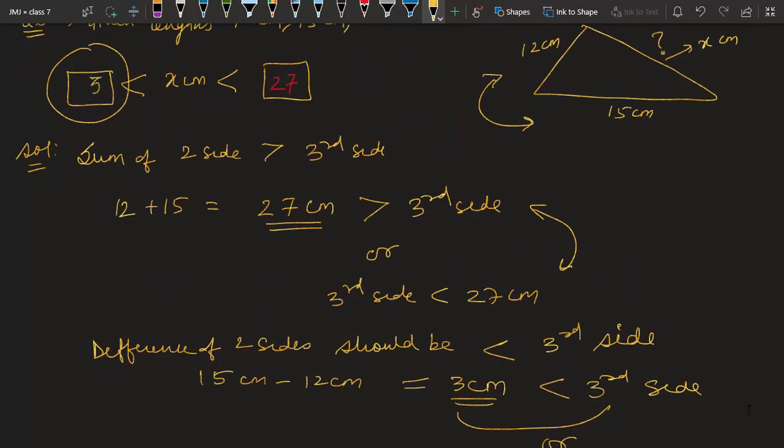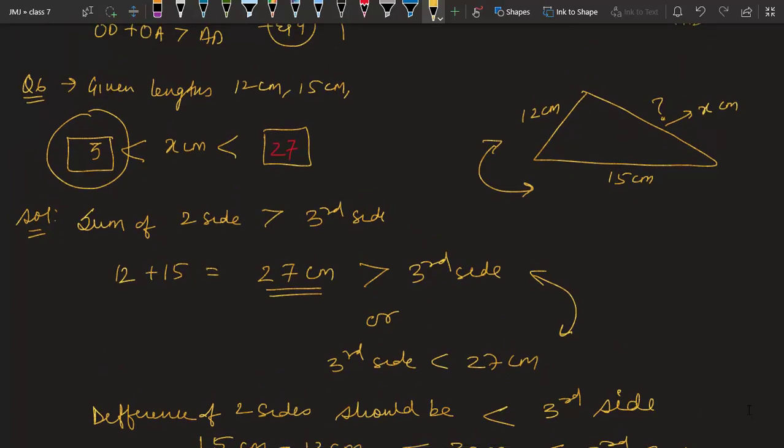So our range is, it can be more than 3 centimeter this side, and it has to be less than 27. It can be 3.1, it can be 3.2, it can be 26.9 also. It cannot be 3, it cannot be 27 because it is greater than 3 and less than 27. I hope it is clear to you. I know question number 4 and 5 are a little bit complicated, but if you go through them one more time, you will be able to understand why we have chosen different triangles in different questions. This all depends on what is being asked in the question. Okay, thank you.